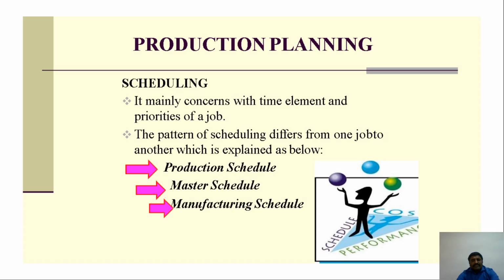The pattern of scheduling differs from one job to another, explained in the production schedule, master schedule, and manufacturing schedule. What production takes place, and how much time is taken from getting the raw material, through the conversion, to the final product. So there will be a master plan. Then, at a short time, how much we have to increase our machines and manpower.